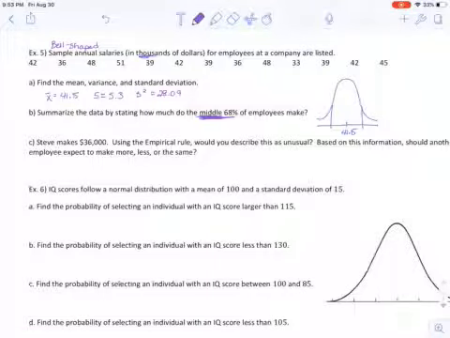salary data value terms. So I'm going to take 41.5, the mean, and I need to add and subtract one standard deviation. That's going to get me my middle 68%. So 41.5 plus 5.3 and 41.5 minus 5.3. I get 46.8 is the upper and 36.2 is the lower. So I'd say the middle 68% of employees are making between 36,200 and 46,800.